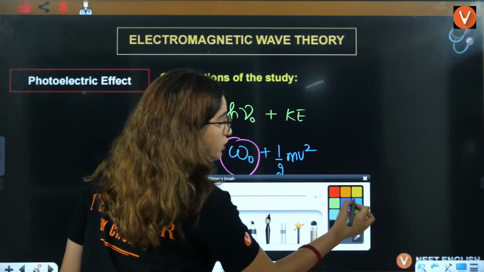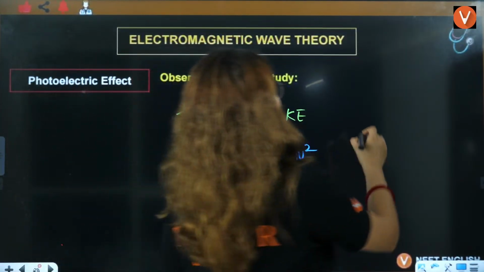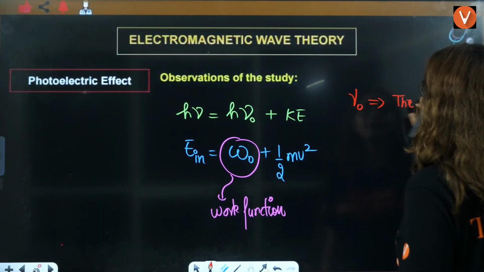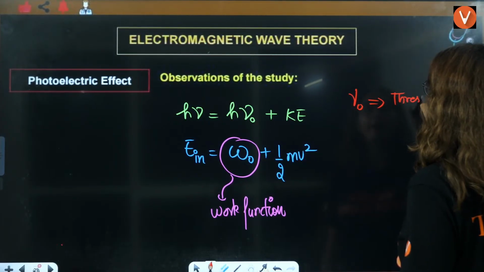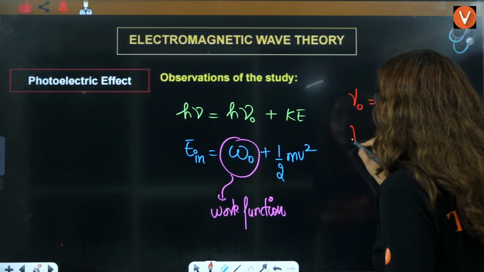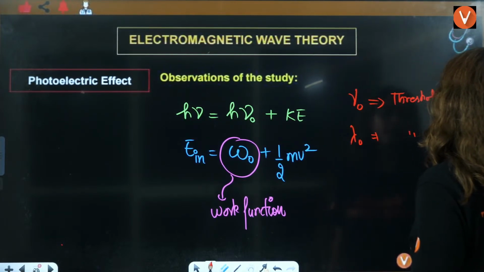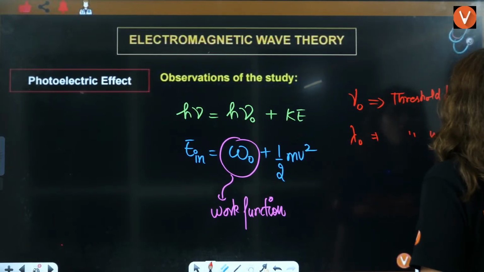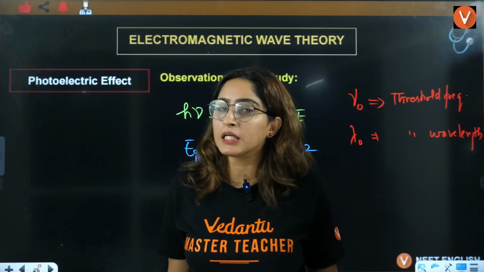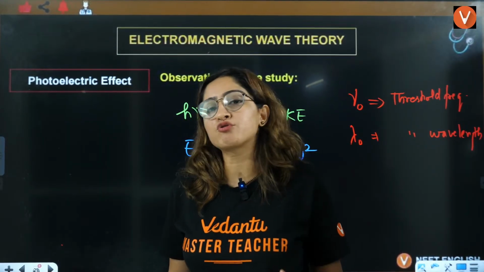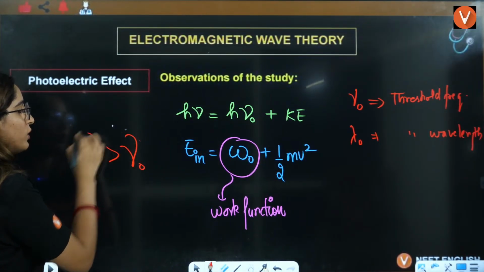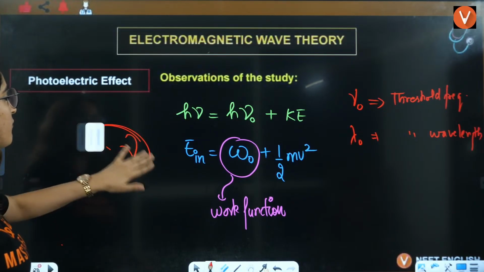And one more thing to remember here is that mu naught is called the threshold frequency. Threshold means minimum frequency required, and lambda naught is the threshold wavelength. So this is the minimum frequency that is required to eject an electron, because we know that mu should be greater than mu naught, only then this is possible.